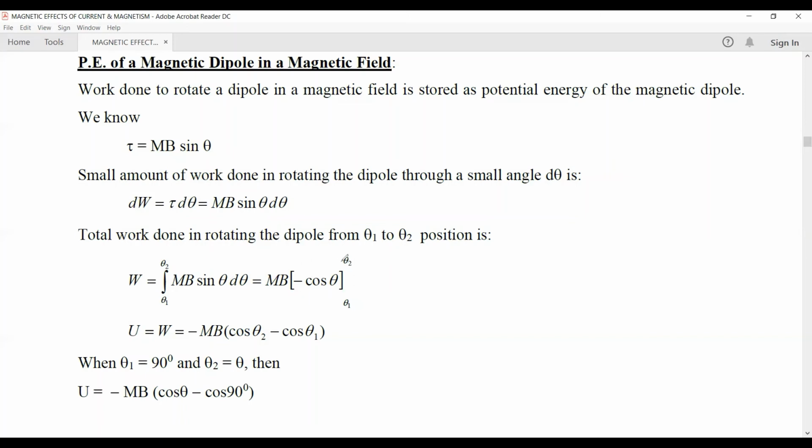So this work done is stored in the form of potential energy in the magnetic dipole. So the potential energy stored in the magnetic dipole is given by minus mB (cos theta 2 minus cos theta 1), which can also be written as mB (cos theta 1 minus cos theta 2).